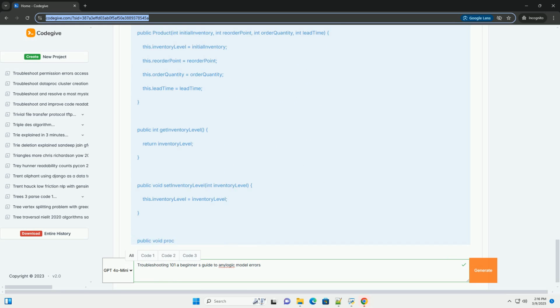Simplify the model: If you're having trouble debugging a complex model, try simplifying it by removing unnecessary components or reducing the number of agents. This can help you isolate the source of the problem. Reproduce the error: Make sure you can reliably reproduce the error before trying to fix it. This will help you confirm that your fix actually solves the problem.